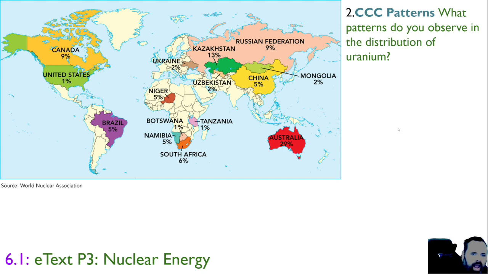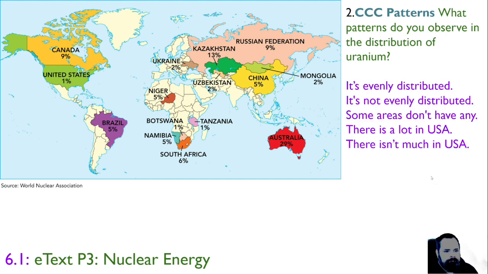If we look at the patterns of distribution of uranium, what do you notice? Is it evenly distributed? Is it unevenly distributed? What else do you notice? Okay, so our questions are, is it evenly distributed? Is it not evenly distributed? Some areas don't have any. There's lots in the USA. There isn't much in the USA. Which of those are true statements?